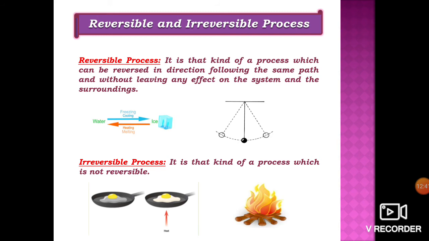So for the process to become reversible, all three conditions, reverse in direction, following the same path, and without leaving any effect on the system and the surroundings, must be satisfied. Then only it will be a reversible process. But in reality, no such reversible process can exist.